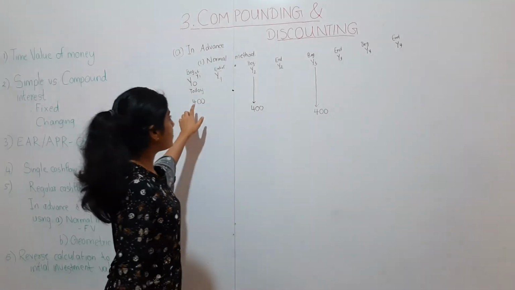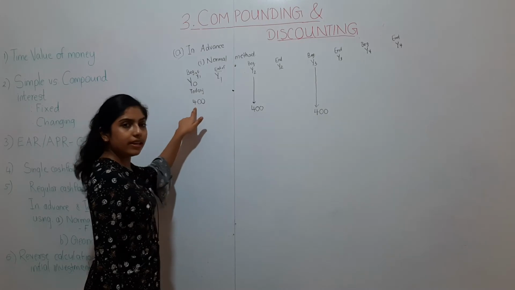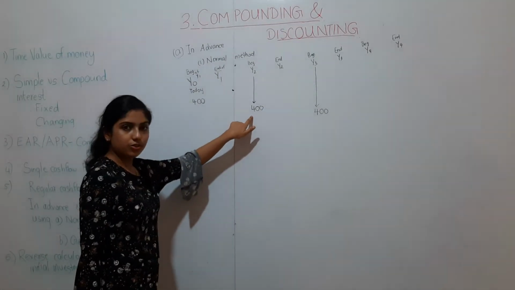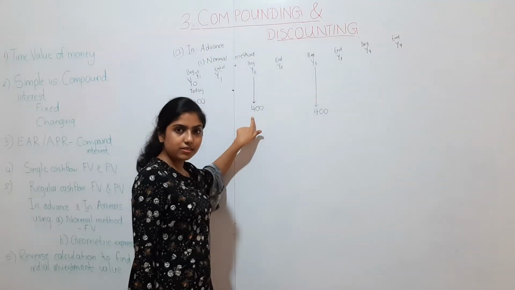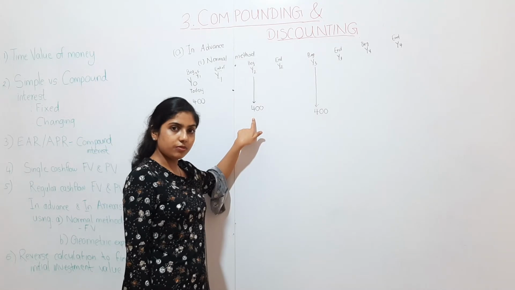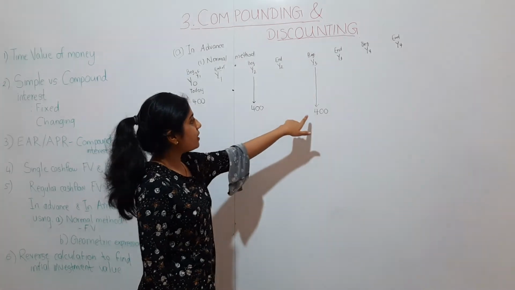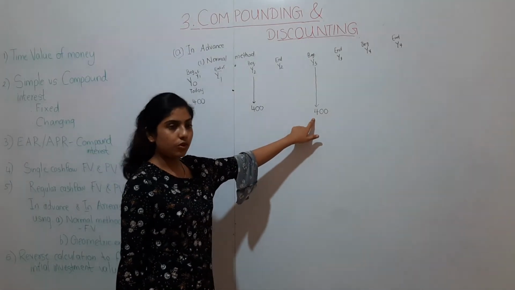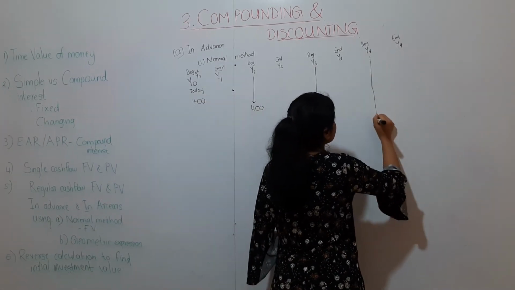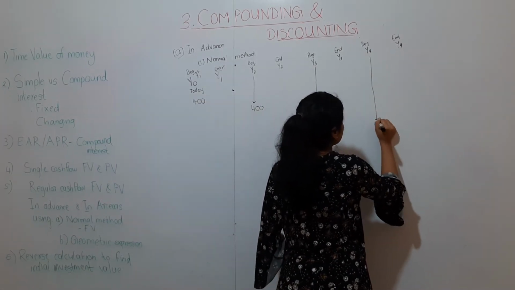So 400 rupees today. Then since our payment is in advance, at the beginning of year 2 it will be 400 rupees, because payments in advance means we are paying at the beginning of the year. Then at the beginning of year 3 it is 400 rupees, and then another payment she makes, so that is also 400 rupees.